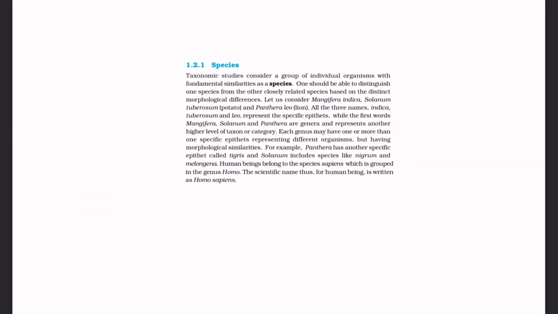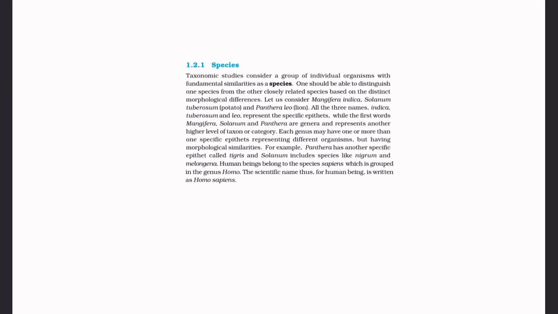If we see the basic definitions of other taxa, genera is an aggregate of species. Family is an aggregate of genera. Order is an aggregate of families. In the same way, class is an aggregate of orders. Phyla is an aggregate of classes.